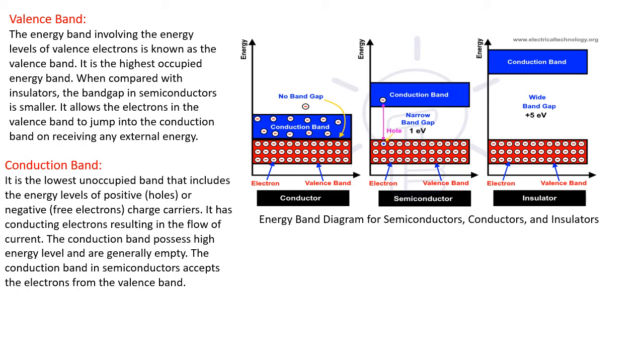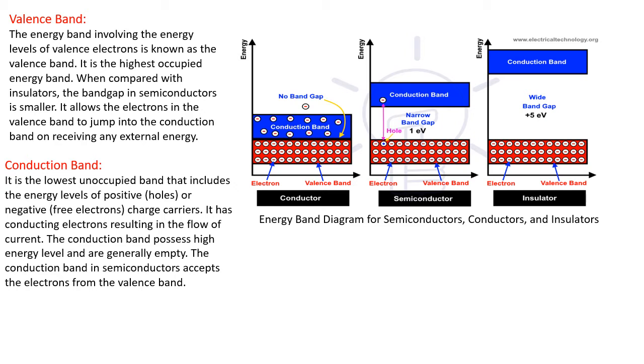So to gain conductivity across an insulator, we have to apply a very large amount of energy so the electrons present in the valence band can jump into the conduction band. Then only will it be possible to conduct current within the structure. Otherwise, it is absolutely of no use.